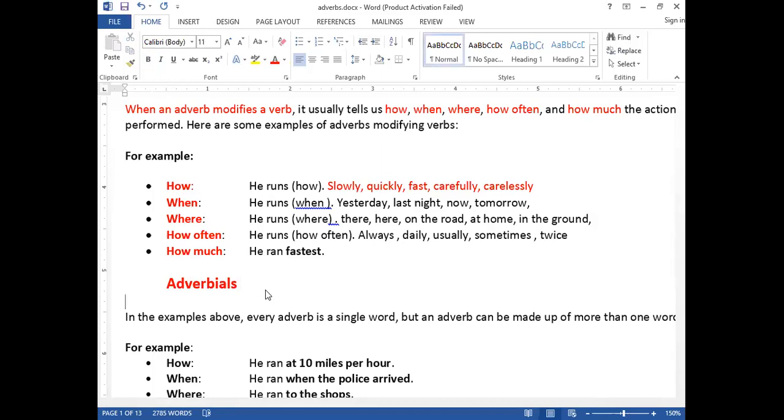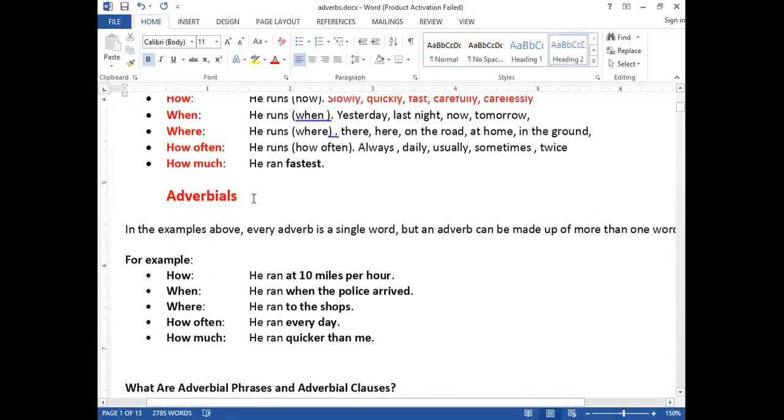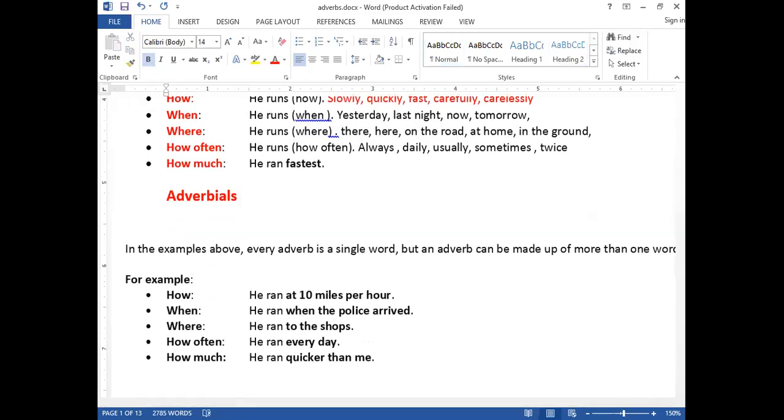Let's take an example, then you will understand in a much better way. For example, if I say, look, he studies. He studies where? The question arises here: he studies where? Place. And as I told you earlier, anything that gives you the answer for where, we call it an adverb.